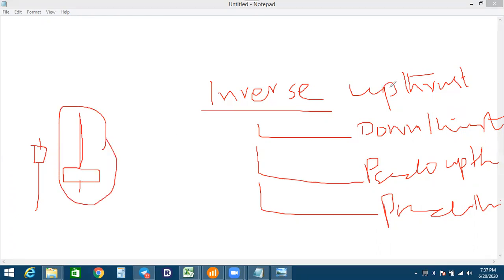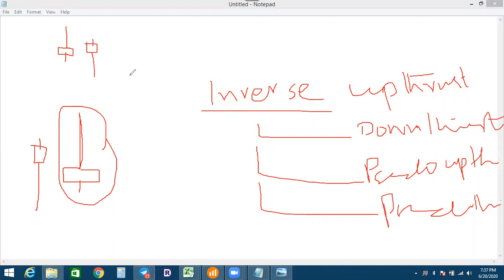For example, the up thrust was this type of candle, but if I say inverse up thrust, it will become this type of green candle. The down thrust was this candle, but when I say inverse down thrust, it will become this candle.